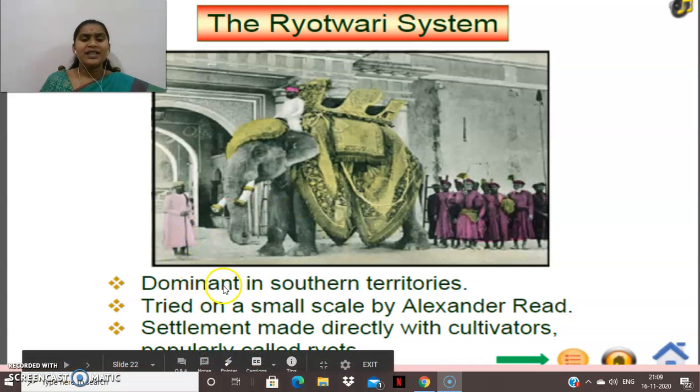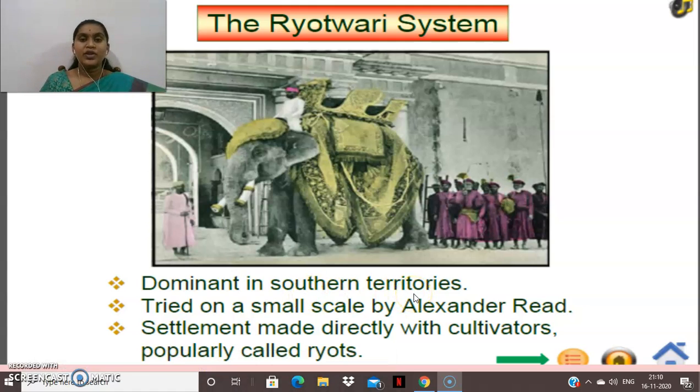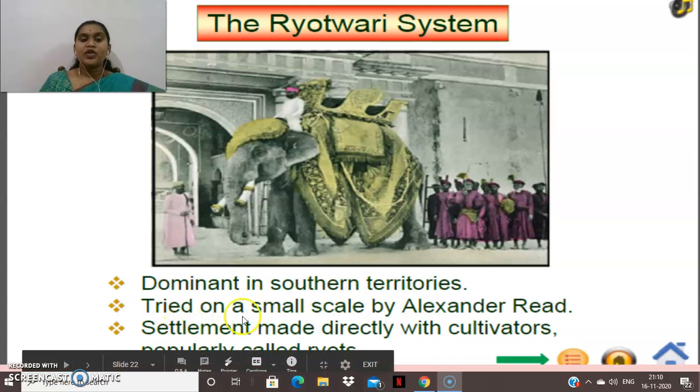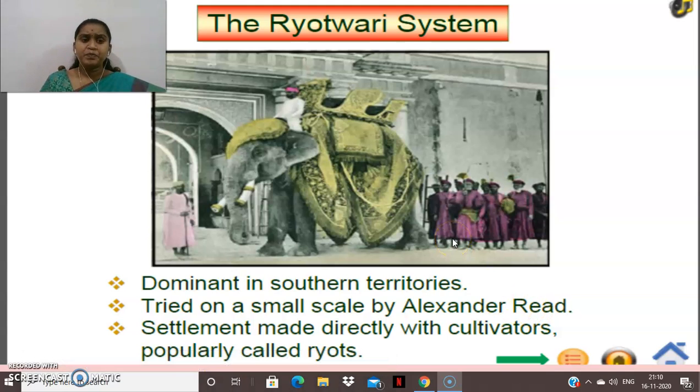The first point is that it was dominant in the southern territories, tried on a small scale by Alexander Reed. Settlement was made directly with cultivators, popularly called ryots. Okay, the ryots are the farmers.